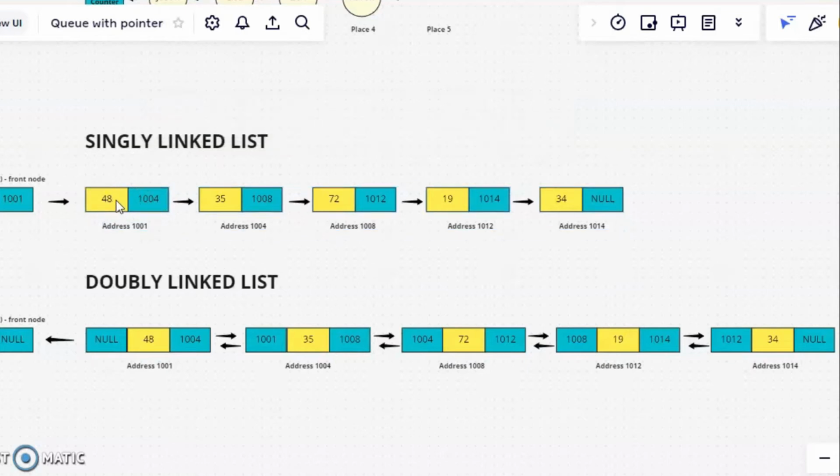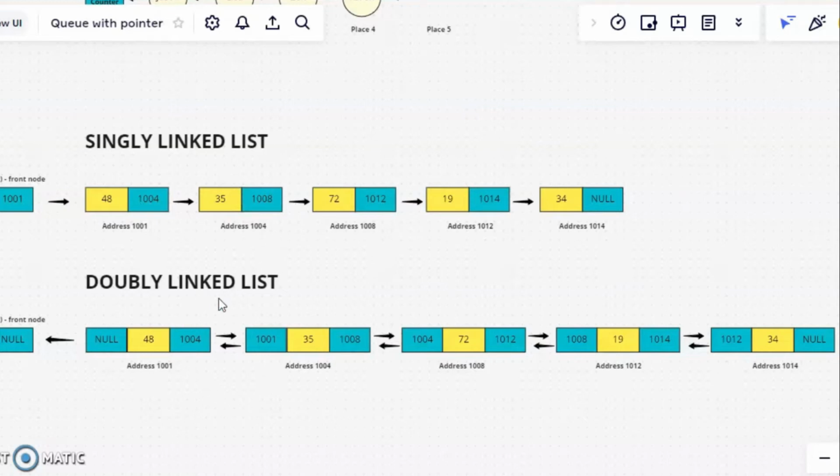The first element's data is 48 and it has the address of the next element, which is 1004, while it is placed at address 1001. Same with the next one: the data is 35 and it has the address of the next element, which is 1008, and it is placed at address 1004.